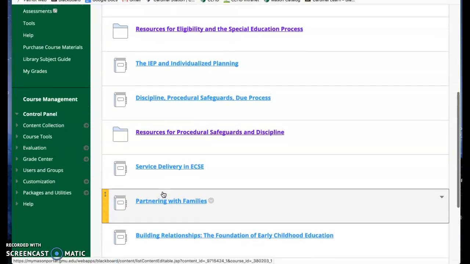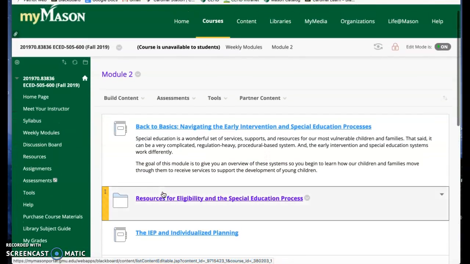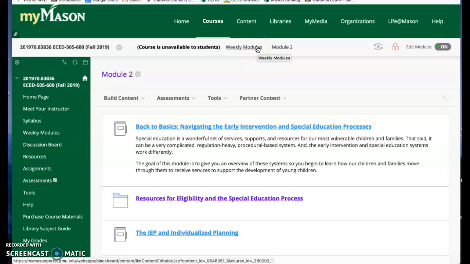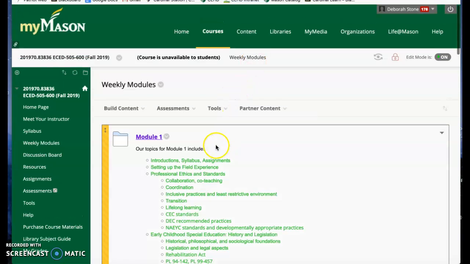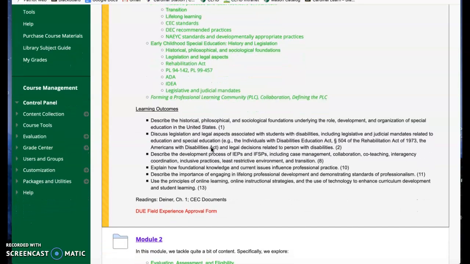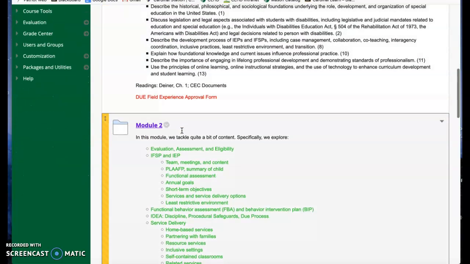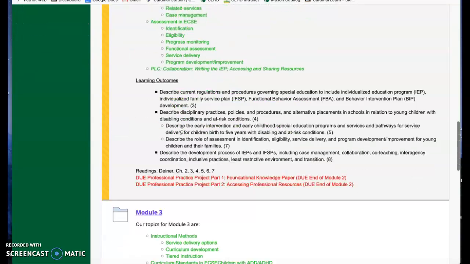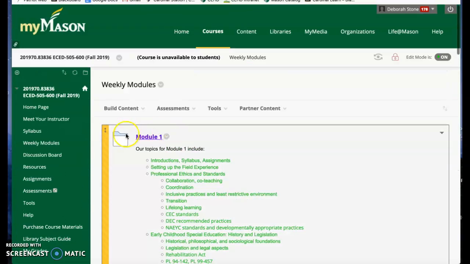It looks like a lot of information, but remember, the way it's structured here is a full semester course has been collapsed into 4 modules. So that's why it looks like it's an overwhelming amount of information, because we've just structured a 15 to 16 week course into 4 modules. But you can take as much time as you need to go through them, again, as long as you finish it by the end of the semester. So those are your modules. That is the content of the course. And that's where you'll be spending most of your time, is on these modules, working your way through all of the content.